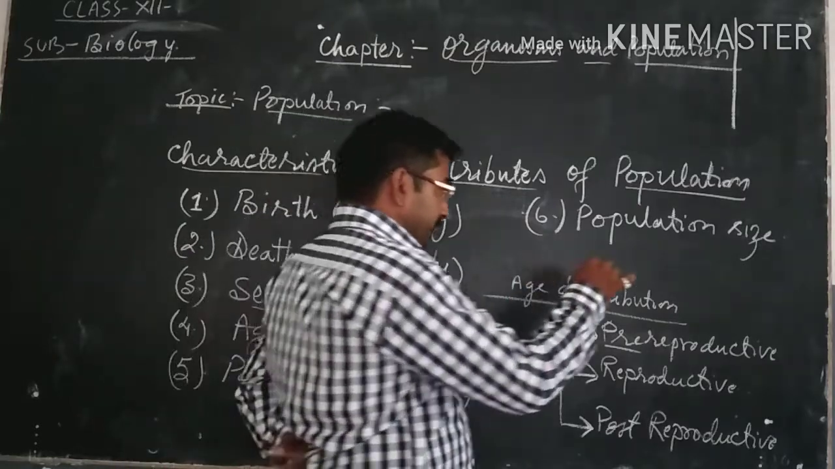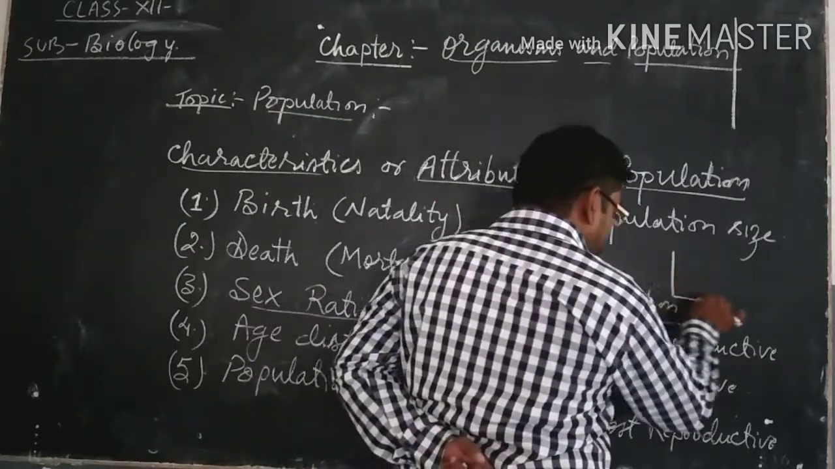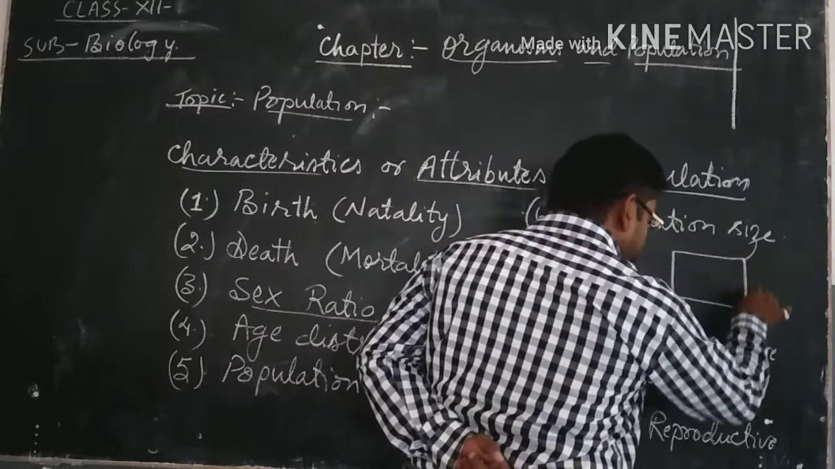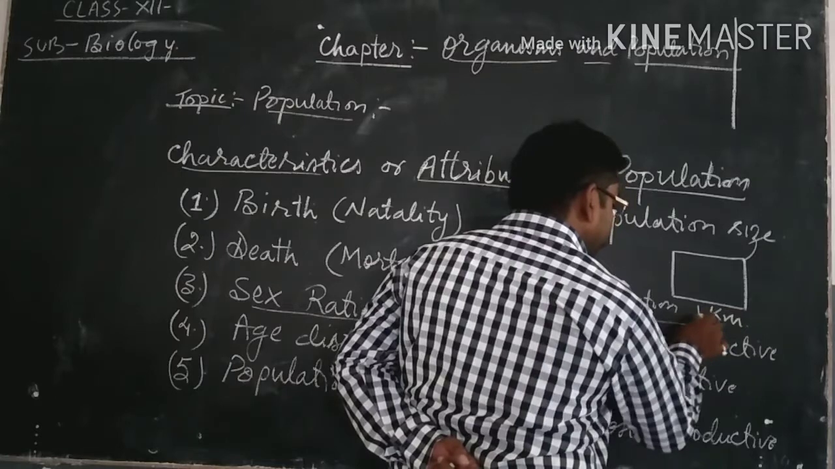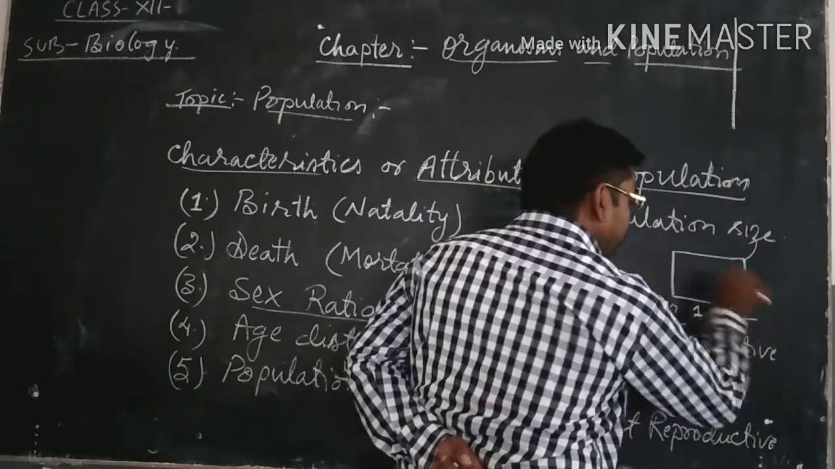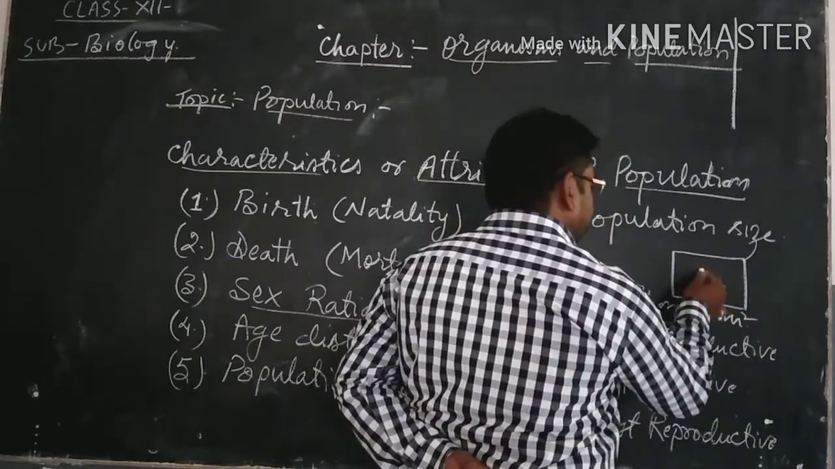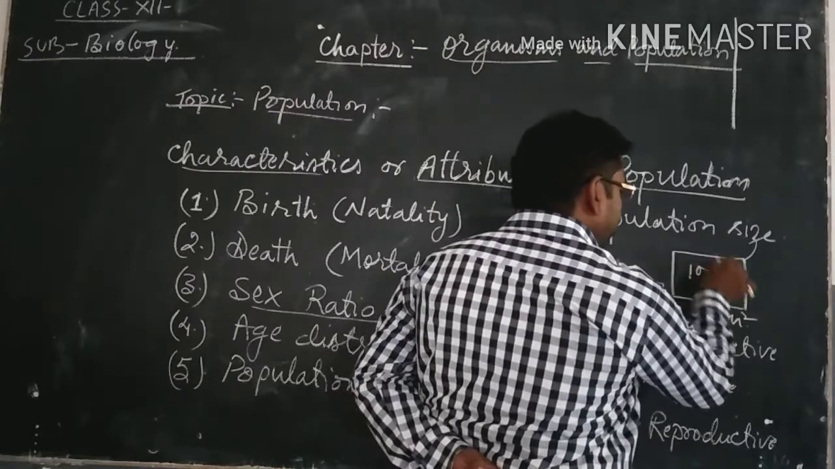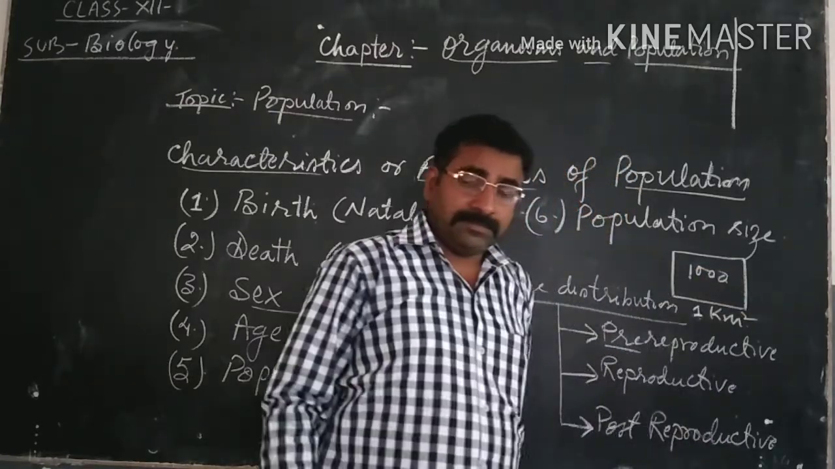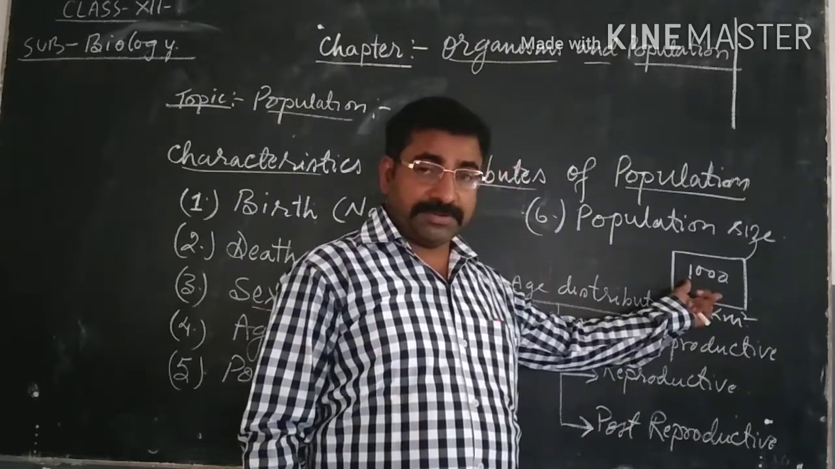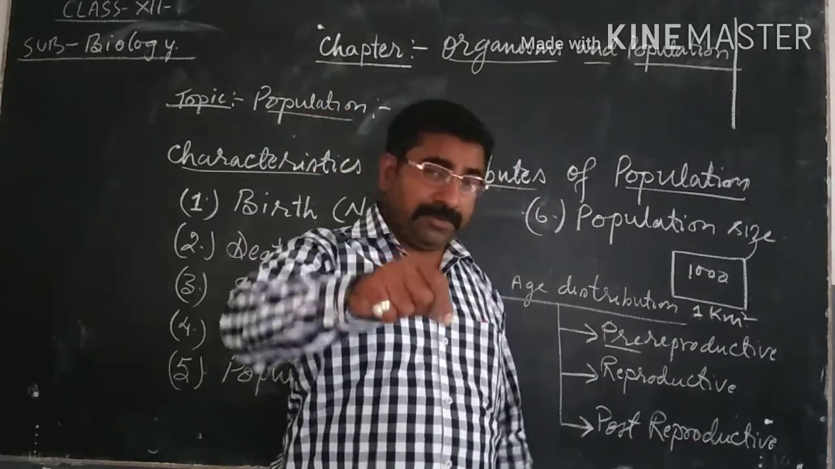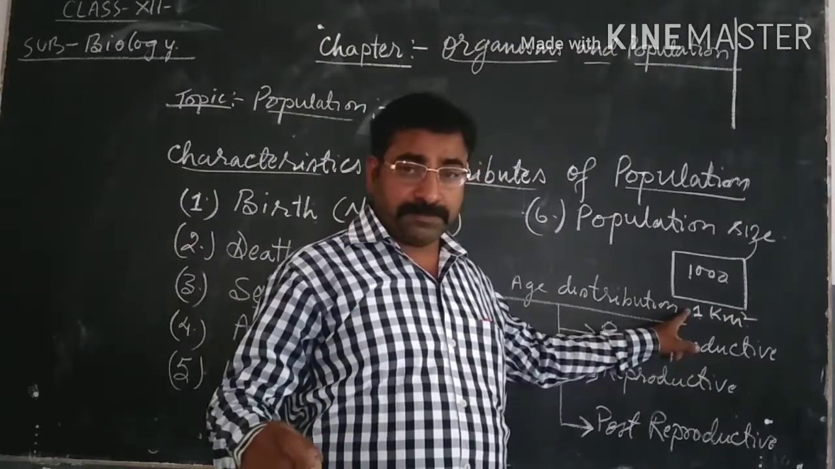Suppose here I am taking 1 kilometer square area, and here 1000 individuals are present. So that is its density, population density. Number of individuals per unit area.